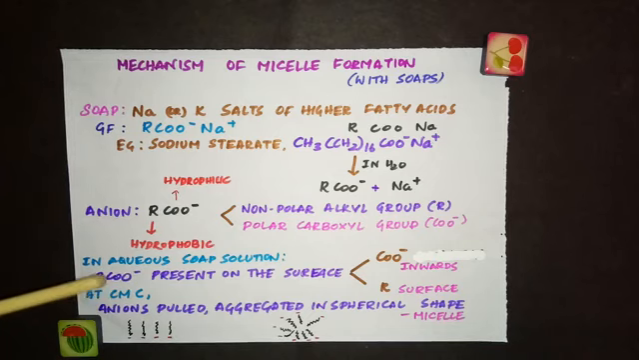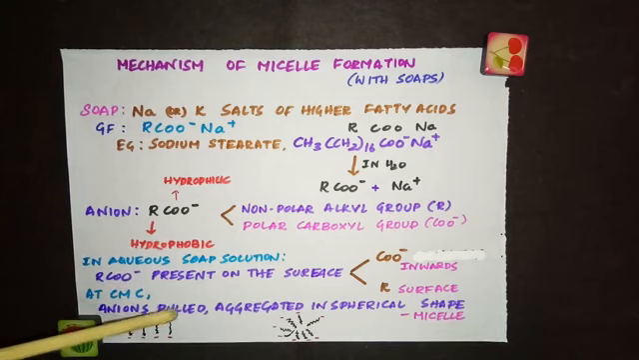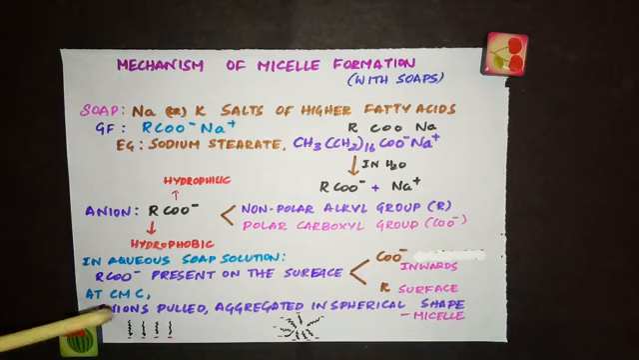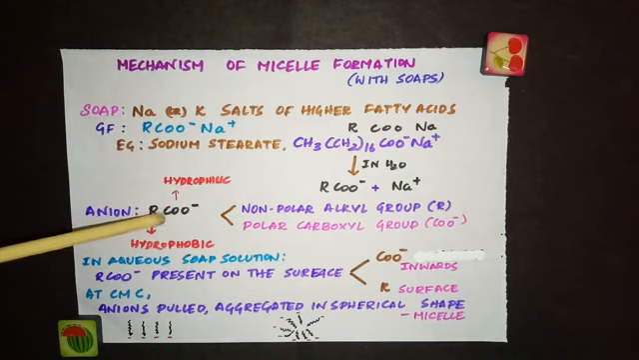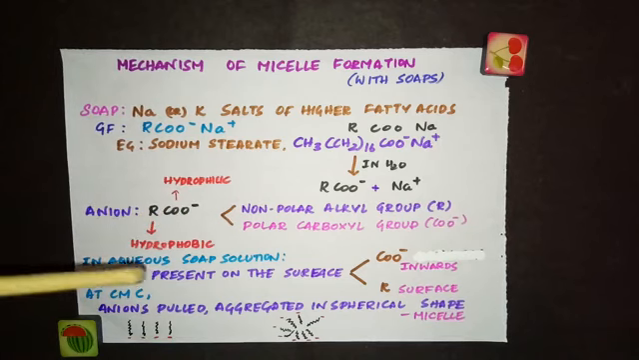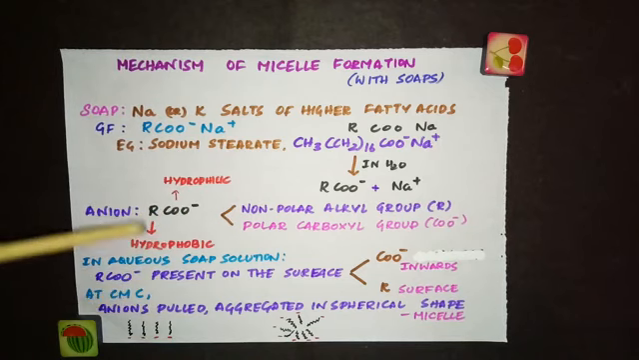At CMC, which means at critical micelle concentration, what happens? The anions are pulled and aggregated in a spherical shape. Before the critical micelle concentration, in the aqueous soap solution, the RCOO minus is present, where the R is on the surface and COO minus is pointing inwards. Now what happens at critical micelle concentration? These anions are pulled into the bulk of the soap solution, and they get aggregated, resulting in a spherical shape.